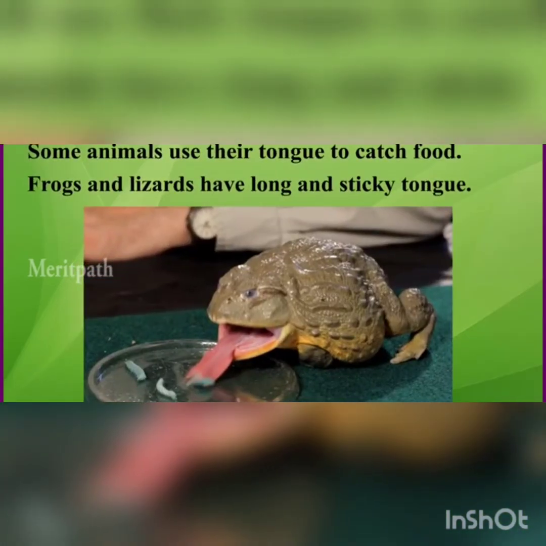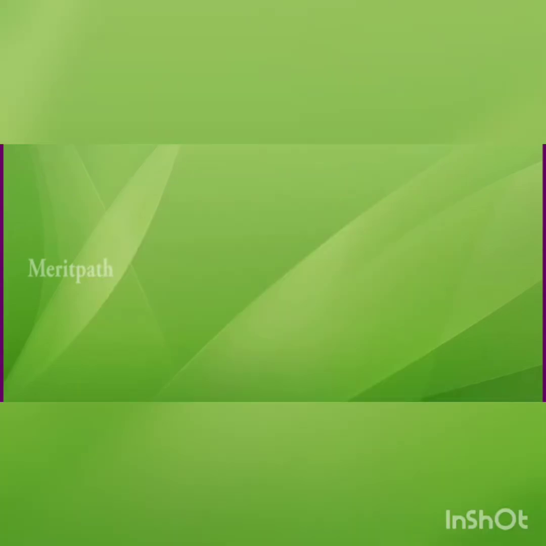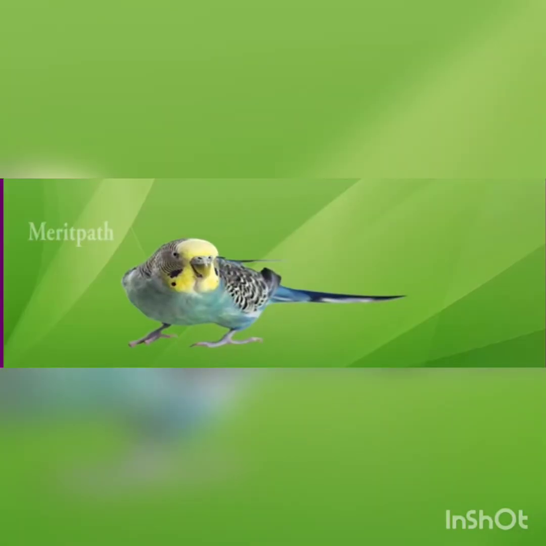Some animals use their tongue to catch food. Frogs and lizards have long and sticky tongues. Birds also swallow some stones along with their food. Stones help in crushing the grains they eat.